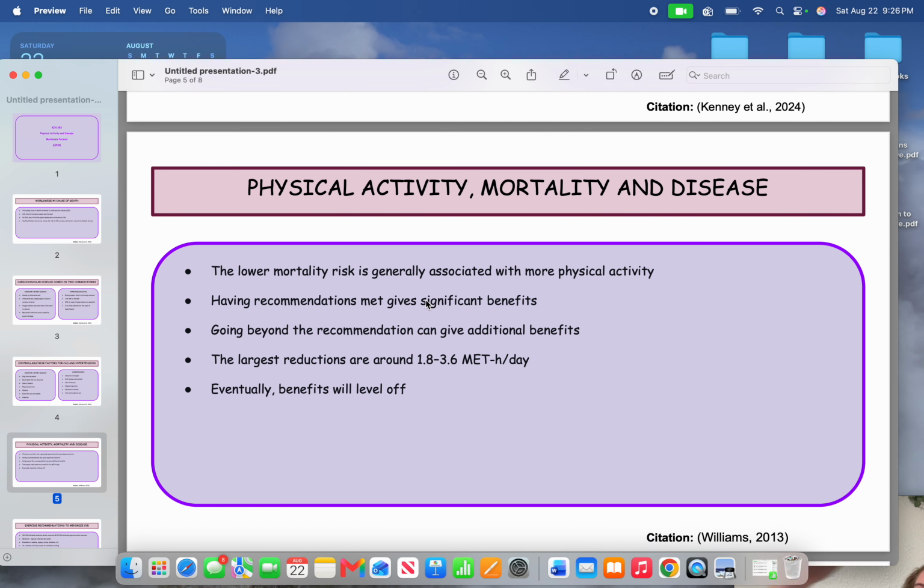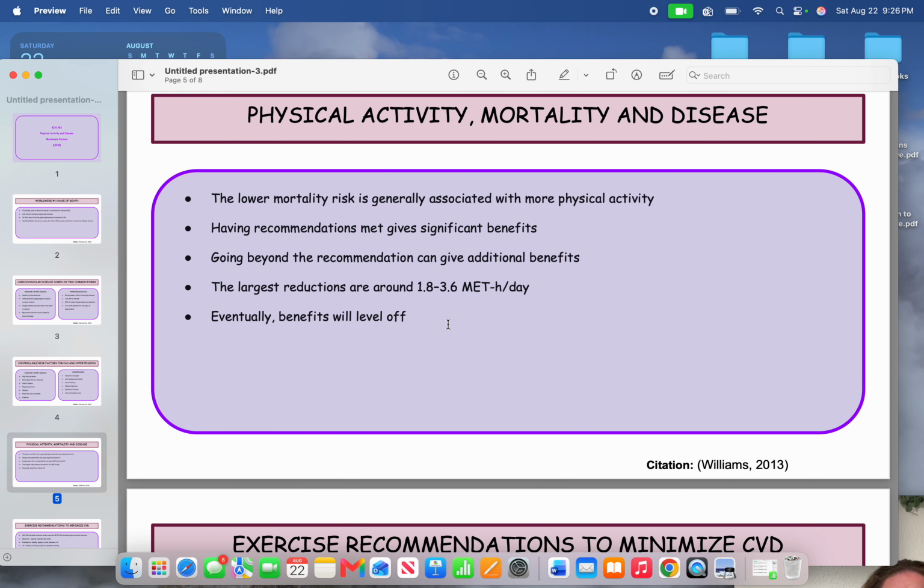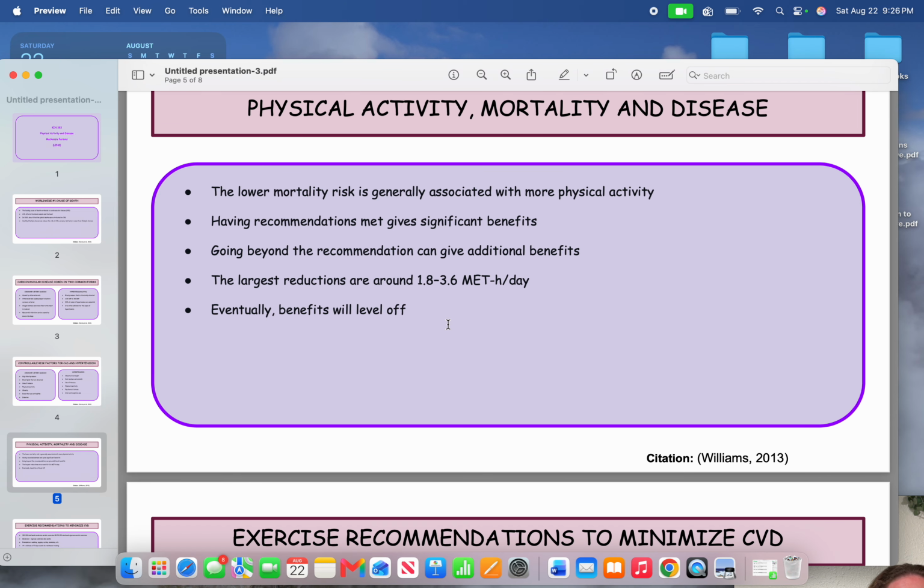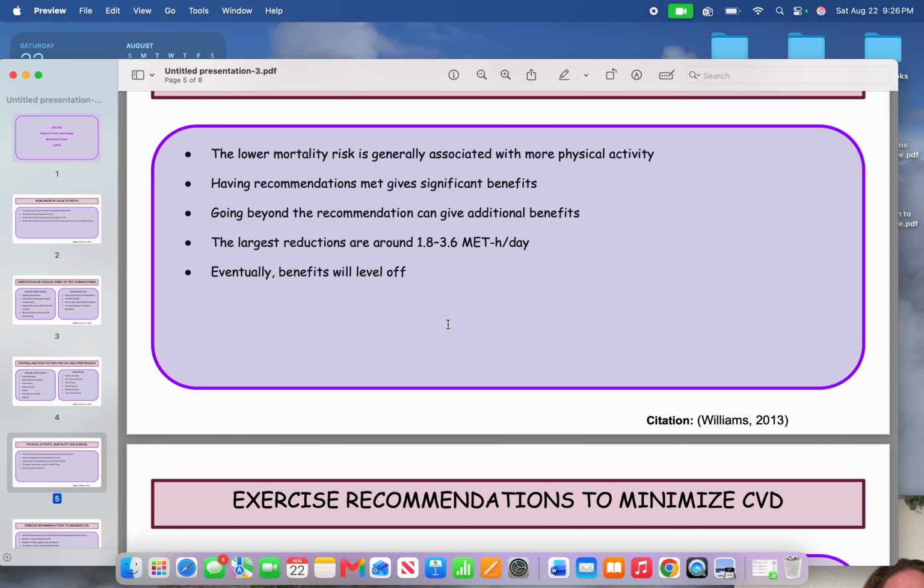The relationship between mortality, disease, and physical activity: basically, lower mortality risk is generally associated with more physical activity. Having recommendations met gives significant benefits. Going beyond the recommendations can give additional benefits. Eventually, all these benefits will pay off. The largest reductions are around 1.8 to 3.6 MET hours every day.